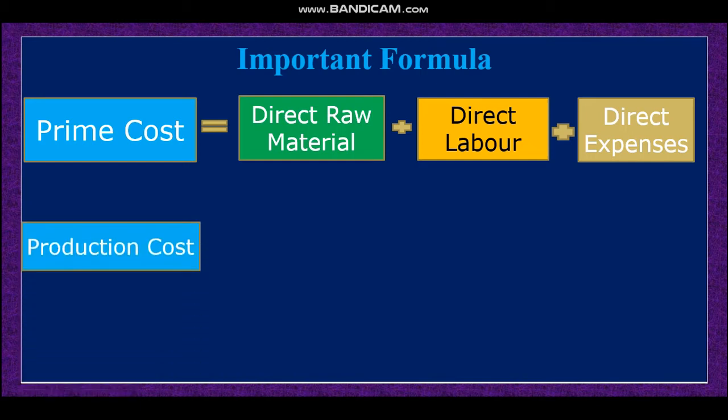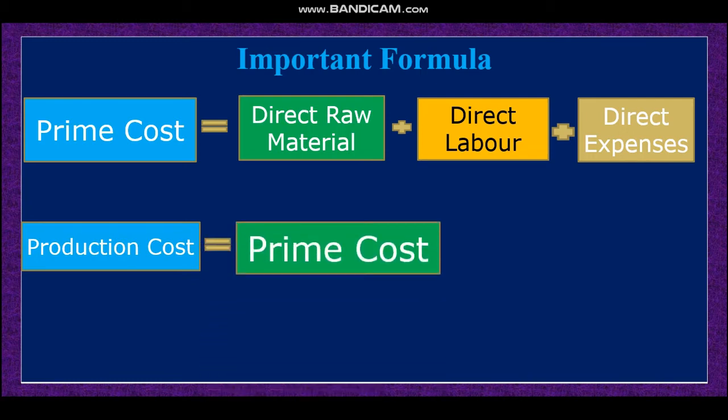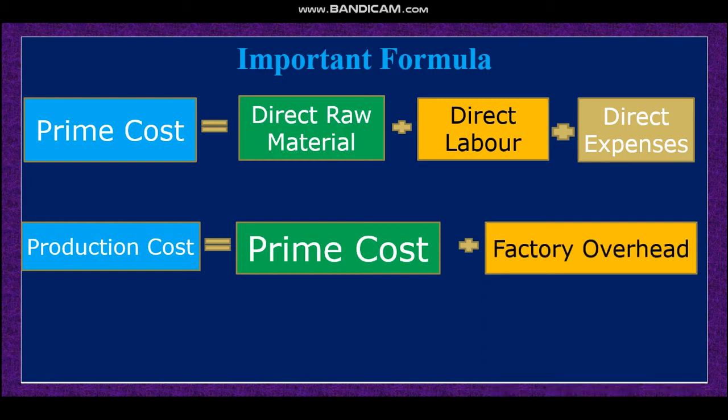Then the next formula is production cost. Dear student, the formula for production cost is prime cost plus factory overhead. You know that factory overhead means other indirect expenses, the indirect expenses which occur in the factory. So prime cost plus whatever expenses occurred in the factory, that is factory overhead. If you add them together, that is production cost.